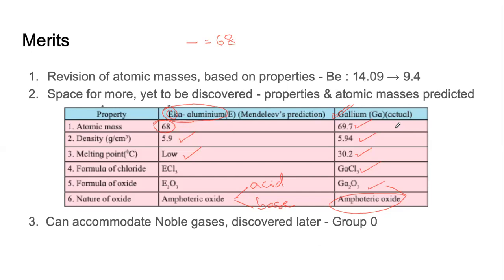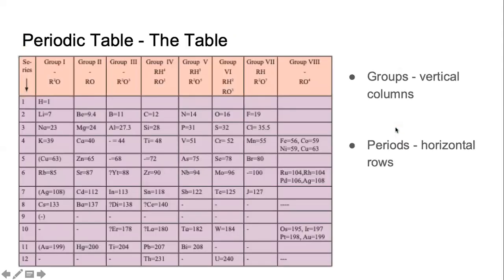All he did was add a group, and he called it group 0. How would he have done that? You see, from the left hand side, he has group 1 to group 8. So either at the last, at the extreme right, he may have made another group, called it group 0, or he could have made a group on the extreme left and called it group 0.